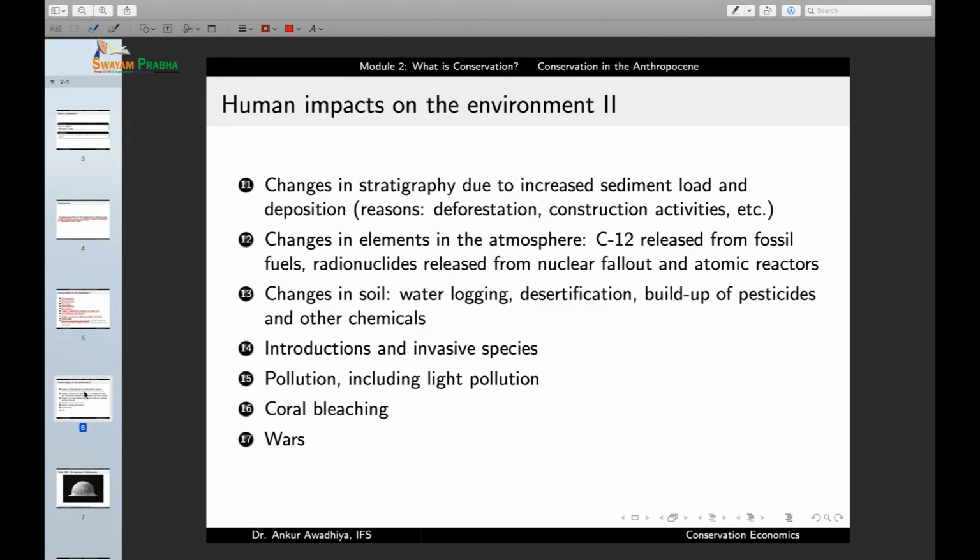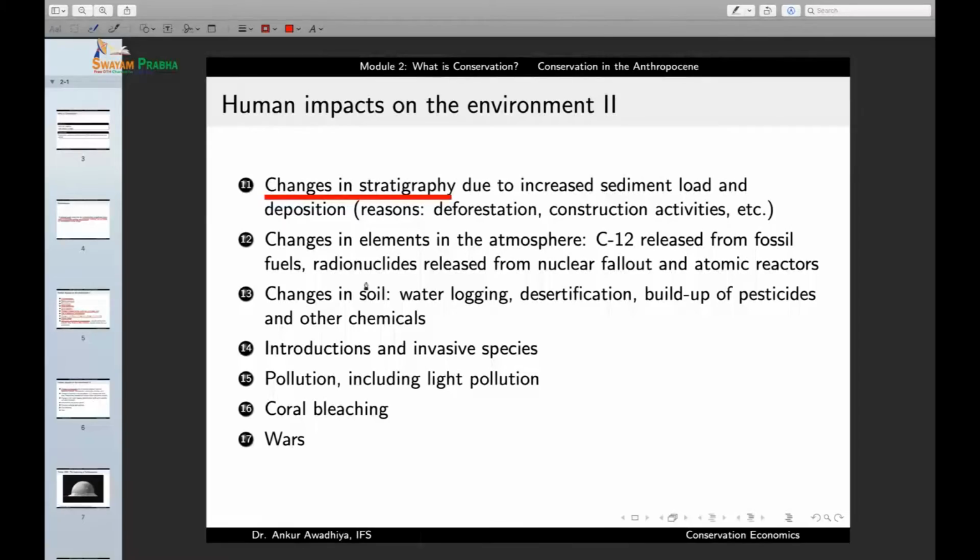Then we have changes in stratigraphy, due to increased sediment load and deposition because of deforestation, construction activities, and so on. Now, changes in stratigraphy means that there is change in the levels or the layers of soil that are naturally present. And why do we see these changes?